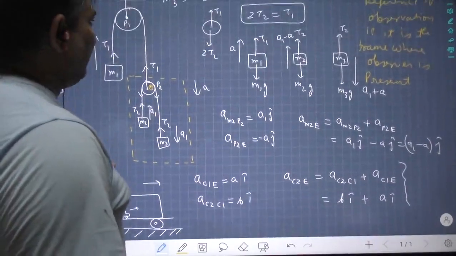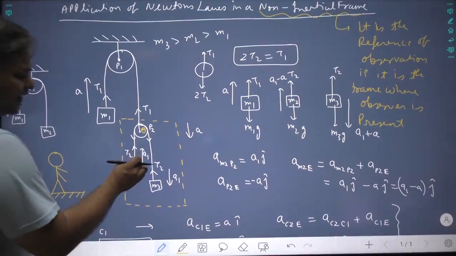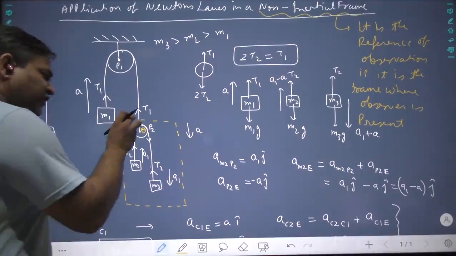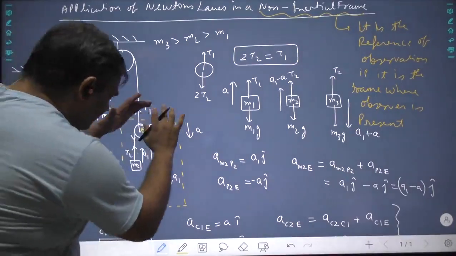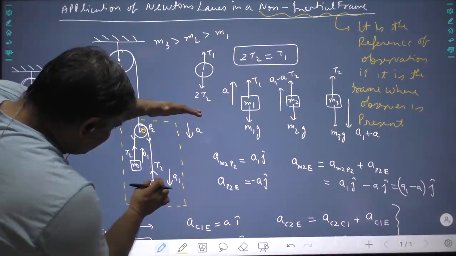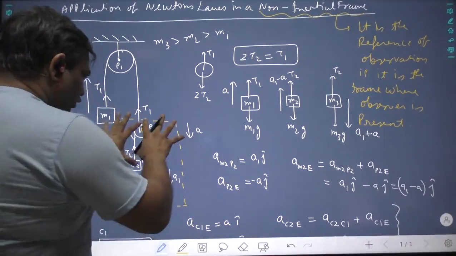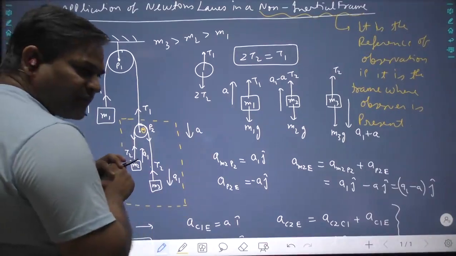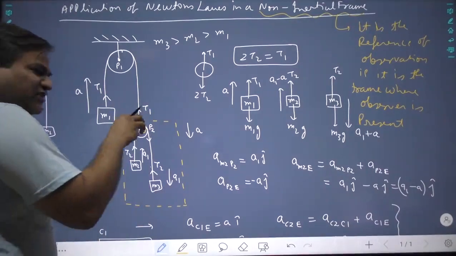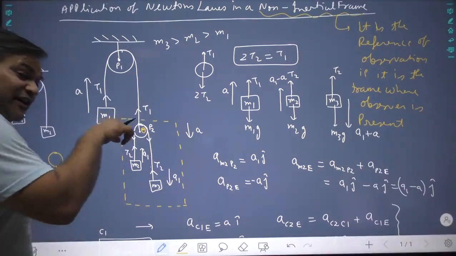Here also, when I told you that this has acceleration A1, with respect to what? With respect to this pulley. If you sit on this pulley, with respect to this system only, this has acceleration A1 downward. But when you look at it from outside, you see that this system as a whole is going with acceleration a. So for each object, the acceleration of the system on which it is put will always be added vectorially.